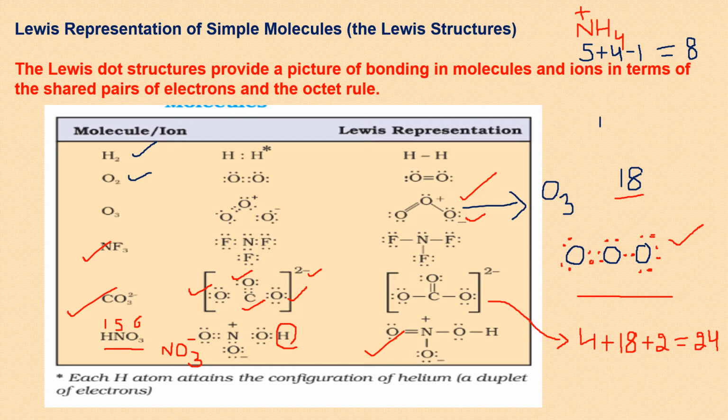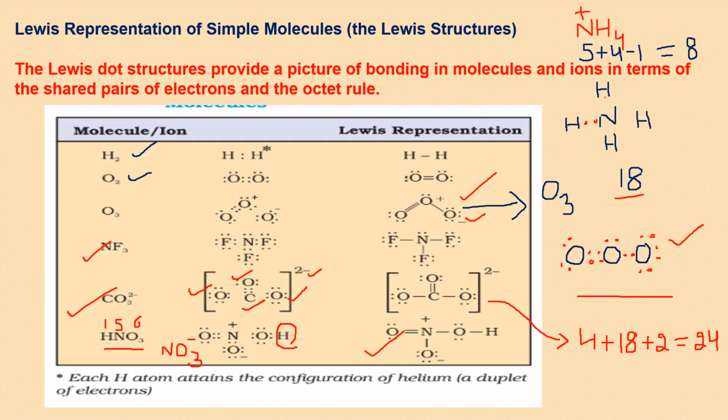Now nitrogen in the center and 4 hydrogens around it. You have 8 electrons. You have to complete the octet of each atom. But here hydrogen is there, so duplet of hydrogen I would say. Let me show the electrons. 1, 2.